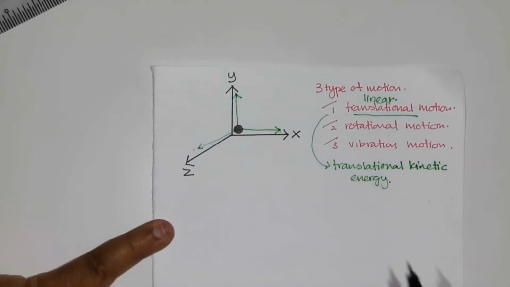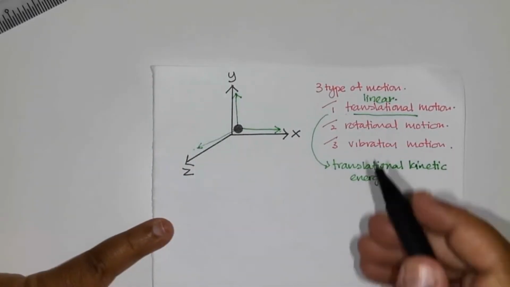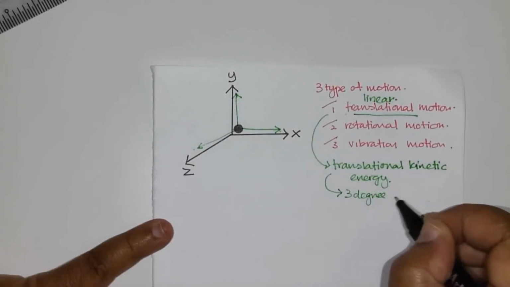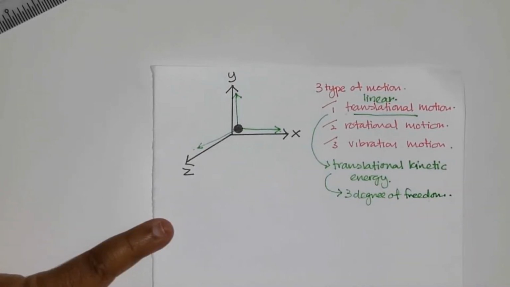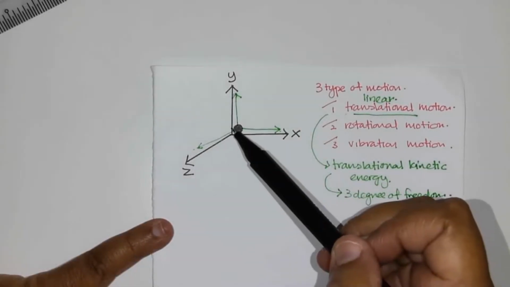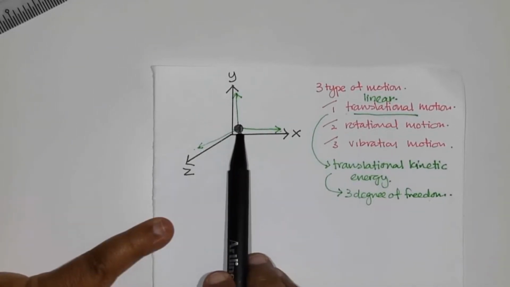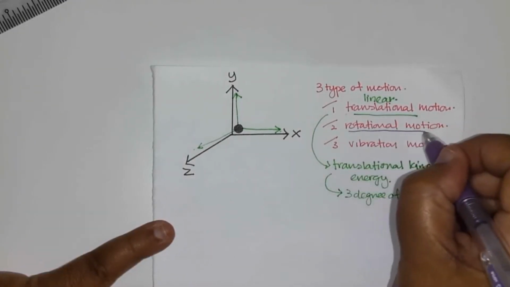So when a molecule moves in a straight line along the x-axis, y-axis and z-axis, we say that the molecule has 3 degrees of freedom. It has 3 degrees of freedom because it can move in the x-axis, the y-axis and the z-axis. So, degree of freedom is the number of independent ways a molecule can move to acquire kinetic energy.